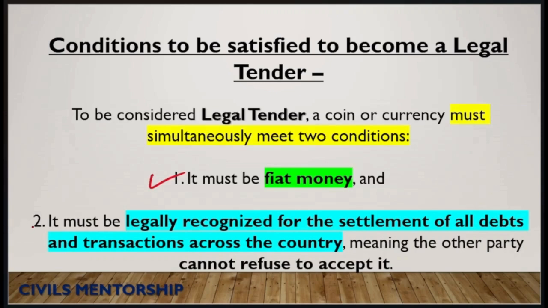The second condition is that it must be legally recognized for use in all debts and transactions across the country, which means no party can refuse to accept it. That is exactly why after demonetization, demonetized notes were declared not legal tender anymore, as they no longer fulfill the second condition. If anyone nowadays gives you rupees 1000 notes, you can easily deny them, because they are not legal tender anymore. Hope you understood what legal tender is.